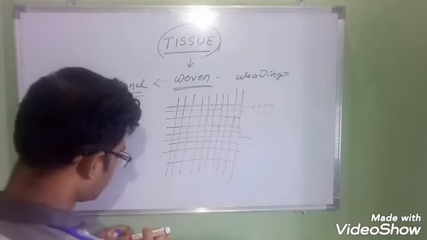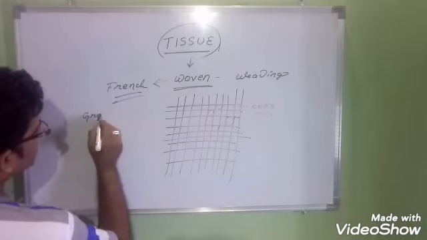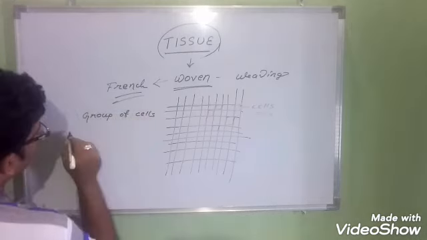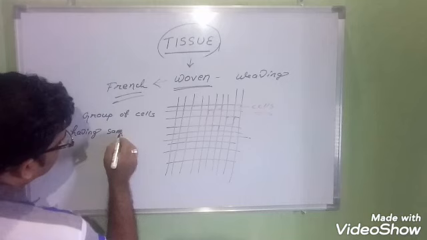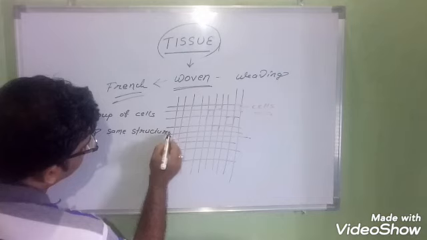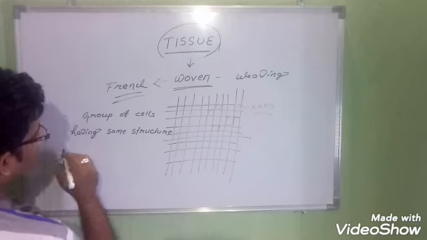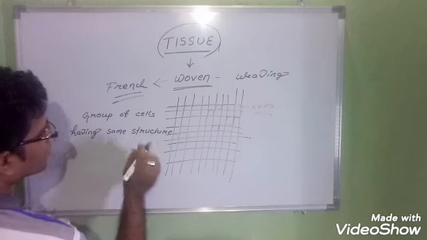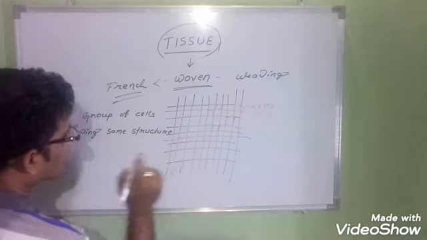So what is the definition of tissue? Tissue is the group of cells having the same structure, and combiningly they perform one function. A group of cells having the same structure and function, to perform one function. Their structure is all the same, so together they perform one kind of function.